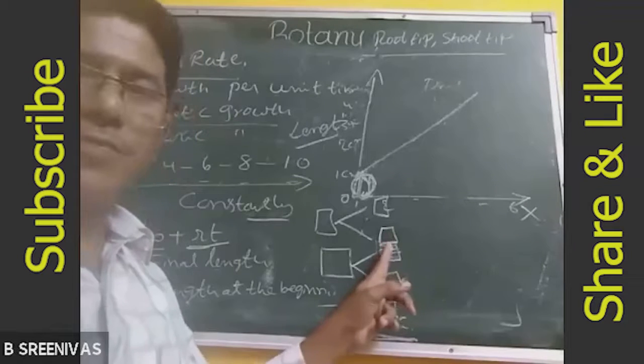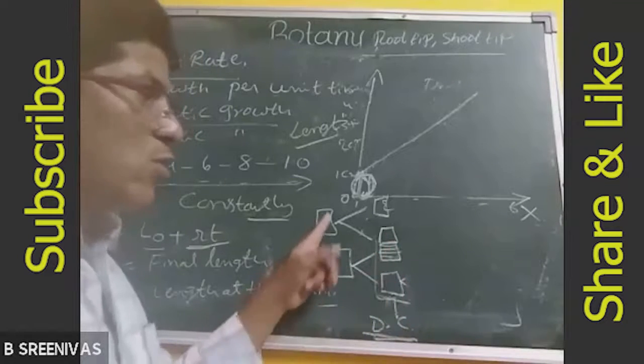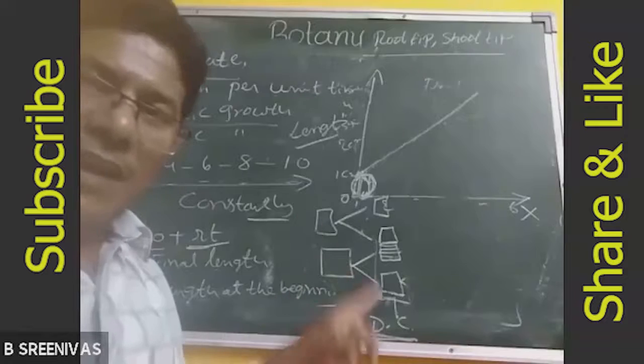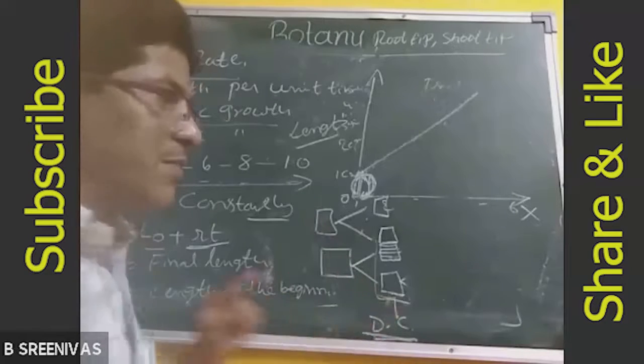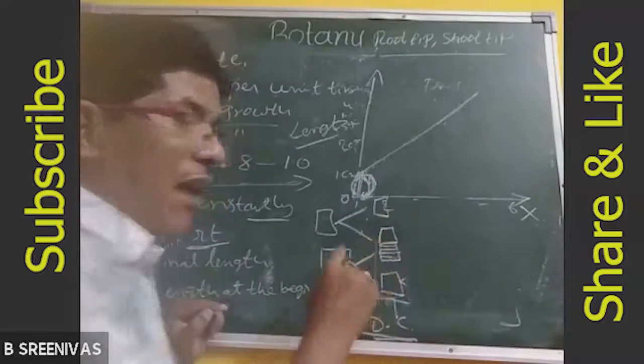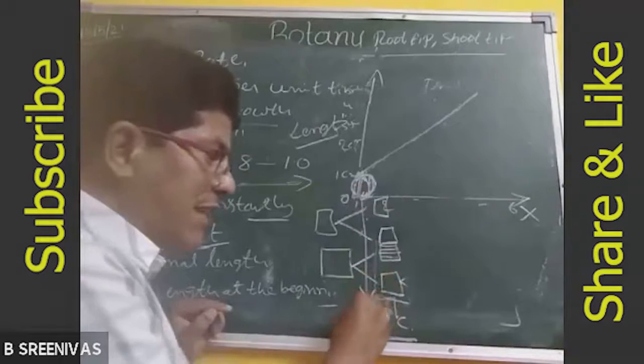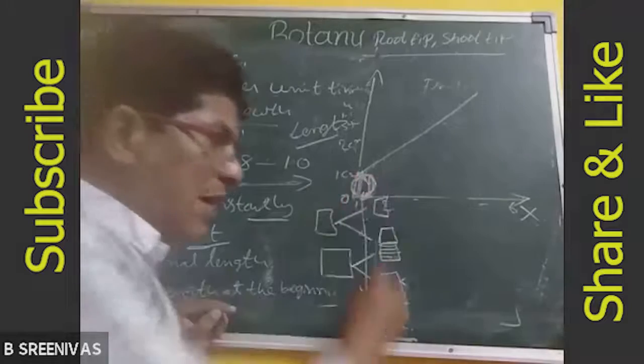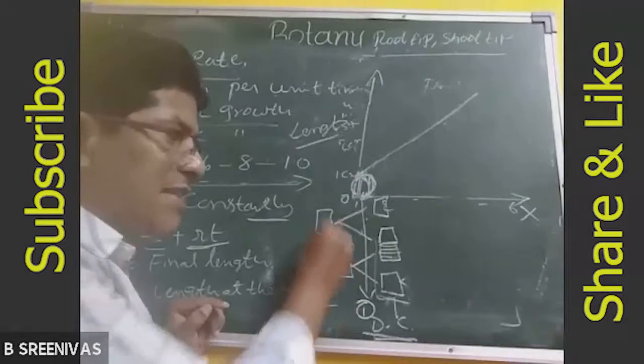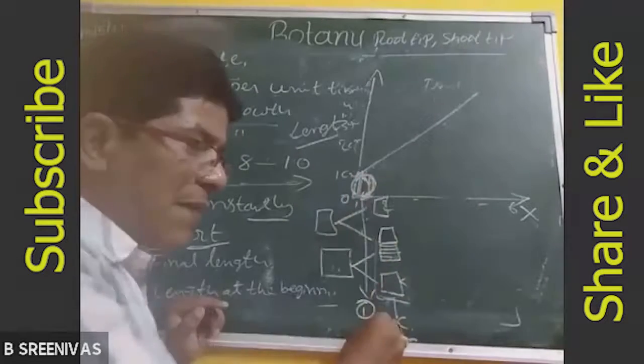Very good. Two. Right. Two cells participated in the arithmetic division. After two divisions. So this entire is one division. Two cells undergo division at the same time.